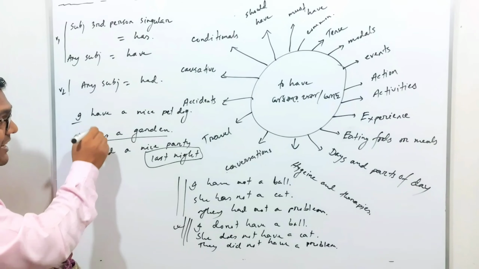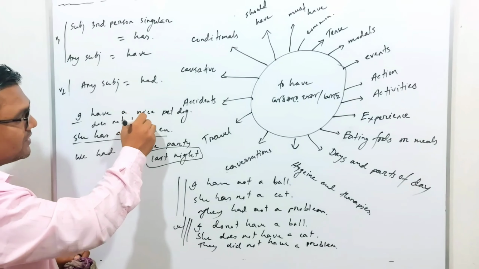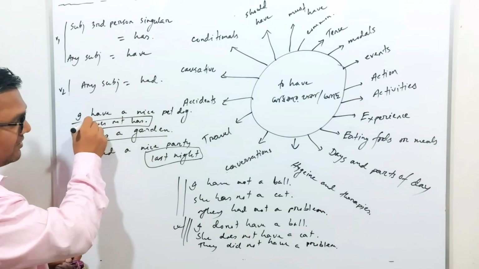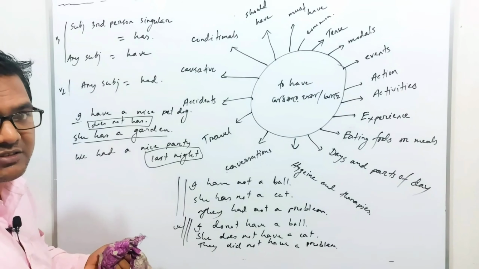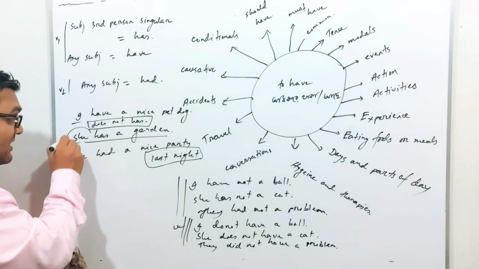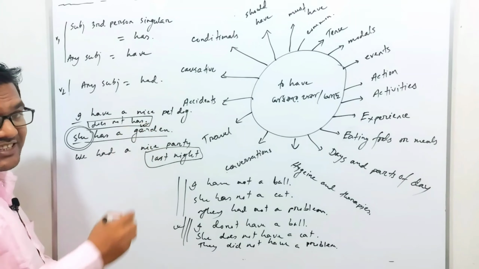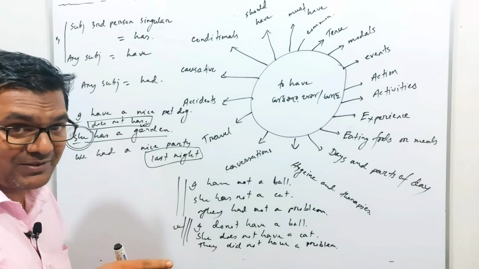Why not she does not has? Why not this one? So their logic is, as the subject is third person singular, we always place has instead of have.